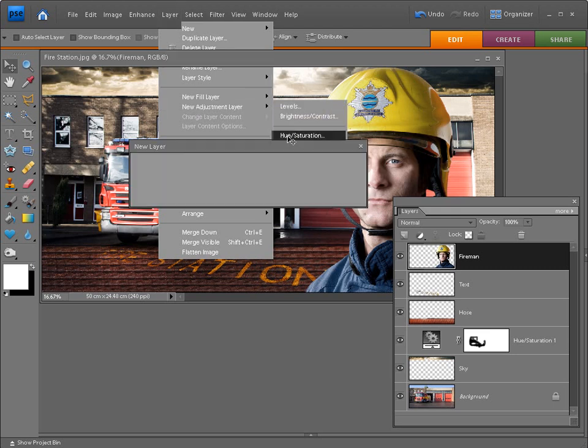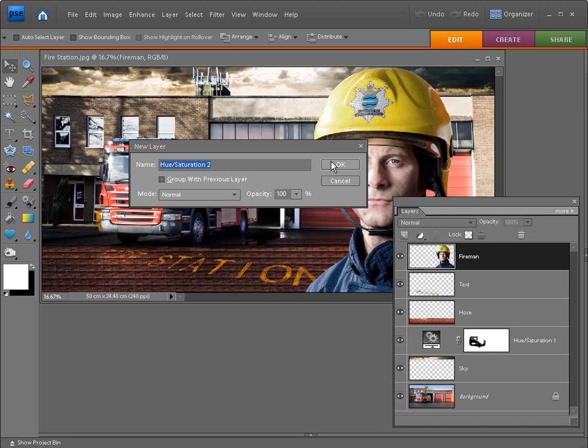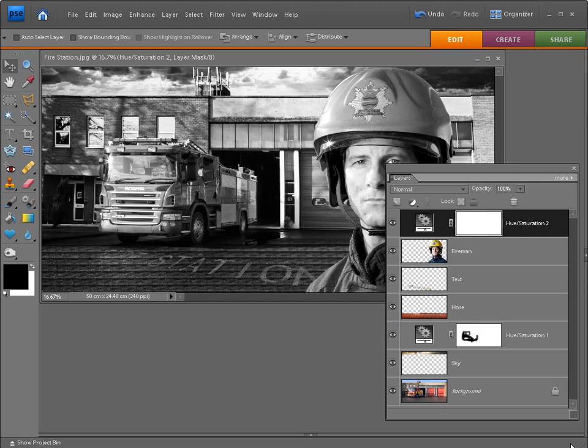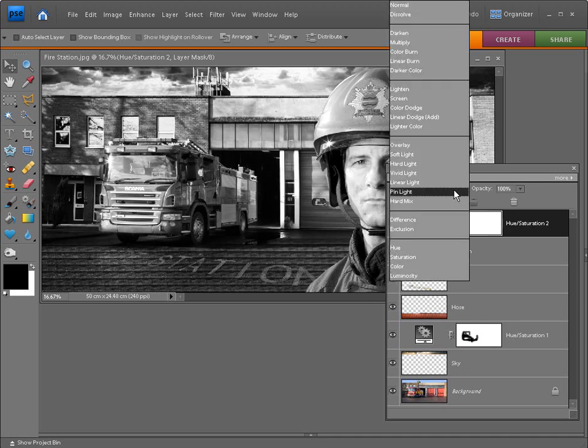Next, move up to Layer in the menu bar, go down to New Adjustment Layer and click on Hue and Saturation. Click OK, and take hold of the Saturation slider again, but this time pull it right over to the left and settle for a value of -100, and hit OK. We're looking to change the blending mode of this adjustment layer from normal to overlay. So make sure you're selected on it, click where it says normal, find overlay from the list and give it a click.